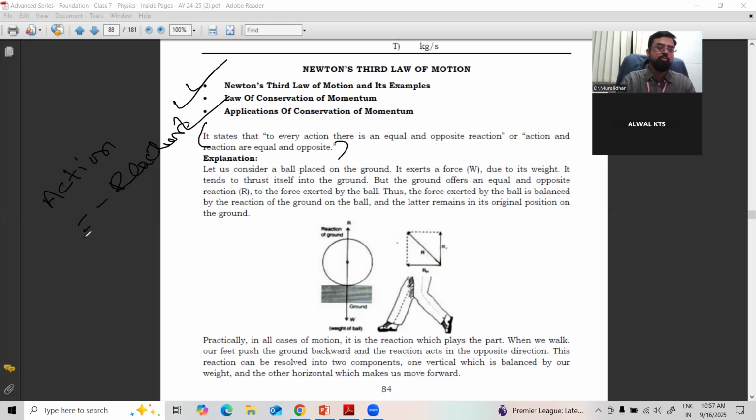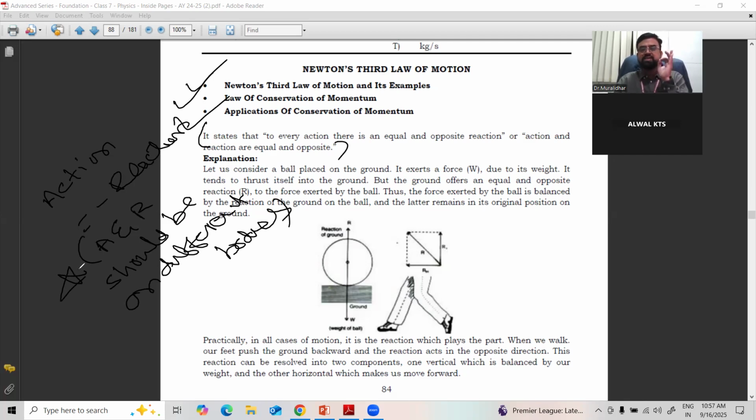But the condition is that action and reaction should be on different bodies, not on the same body. Very, very important conditions here. Only when action and reaction are on two different bodies is Newton's third law applicable. If both are on the same body, the body cannot move, because the magnitudes of action and reaction are the same. What happens if equal force acts on the same body in opposite directions? The body cannot move. It is in equilibrium.